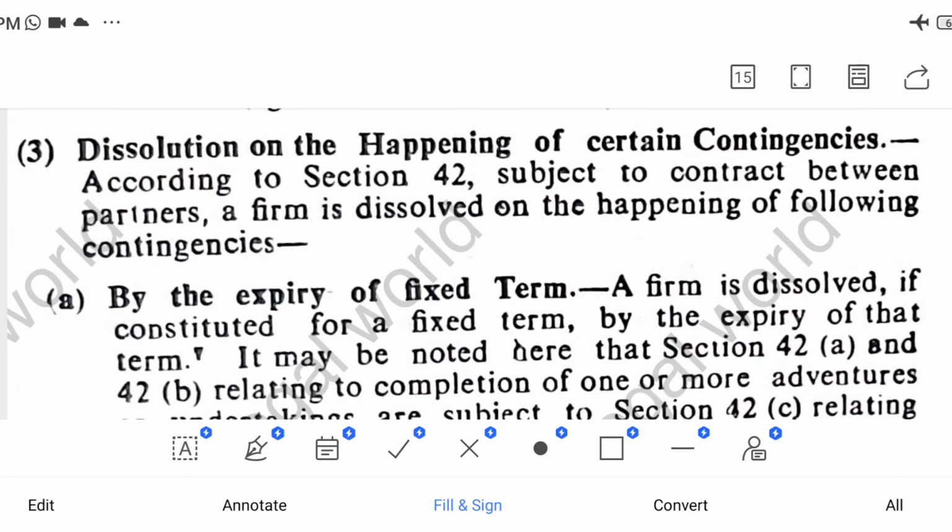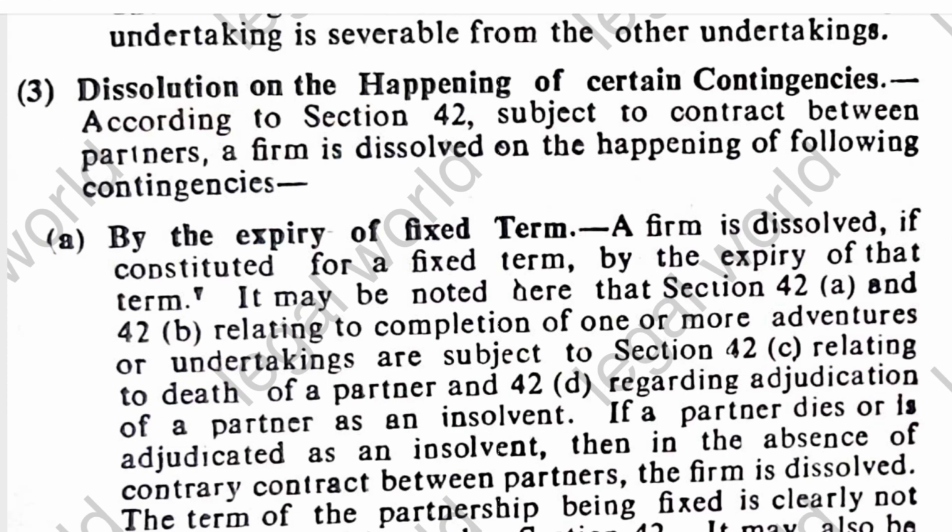And the third type is dissolution on the happening of certain contingencies, which are discussed in section 42 of the Indian Partnership Act. There are certain contingencies on the happening of which a firm can be dissolved. The first contingency is the expiry of the fixed term. If a firm is constituted for a fixed term, then after the expiry of that term, the firm is dissolved.